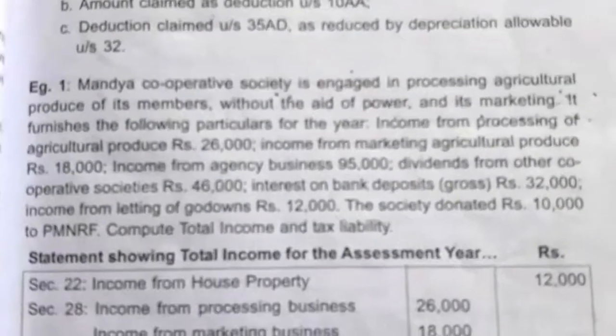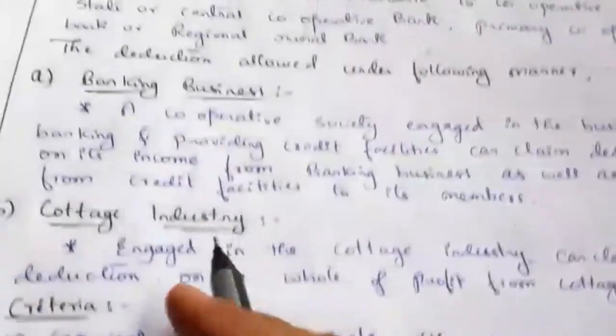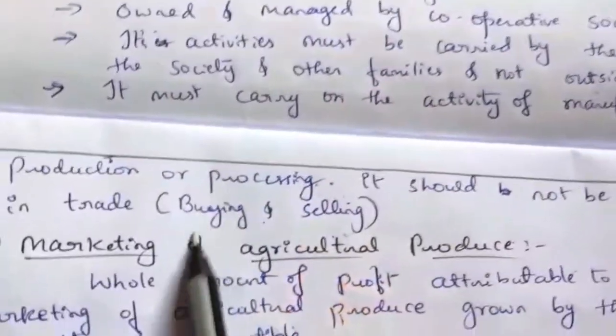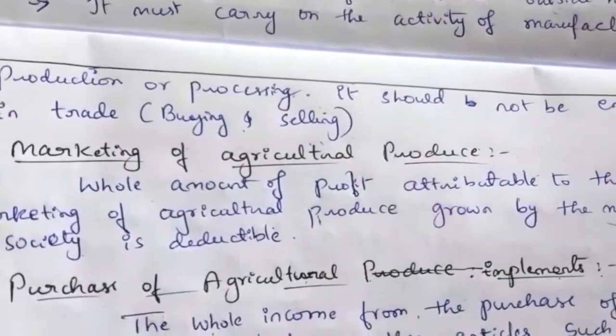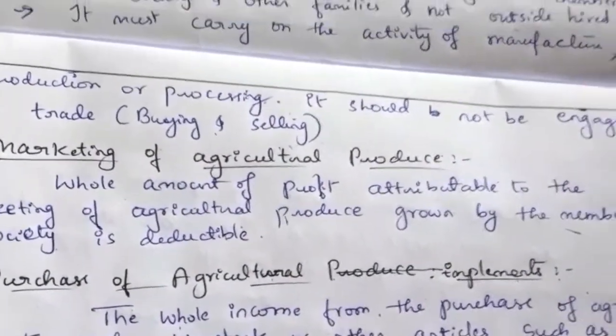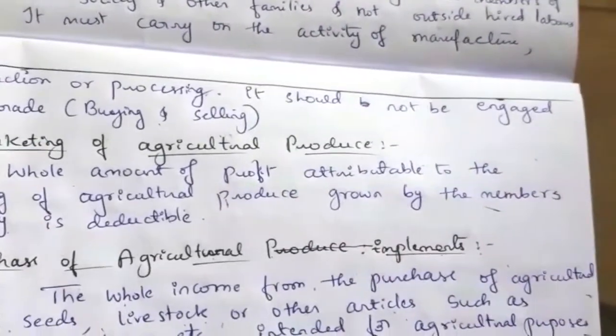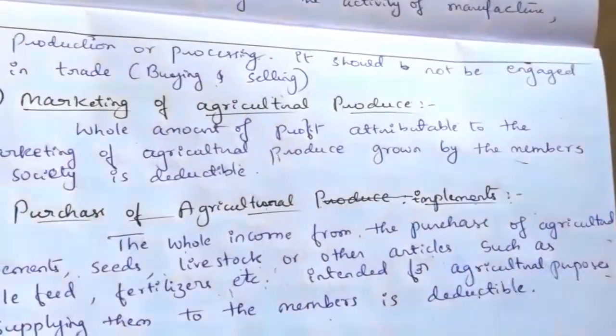So we have learnt about section 80P. In the previous class we learnt about the deduction under section 80P: banking business, cottage industry, marketing of agricultural produce, purchase of agricultural implements, processing of agricultural produce, collective disposal of labour, fishing and allied activities, all those.